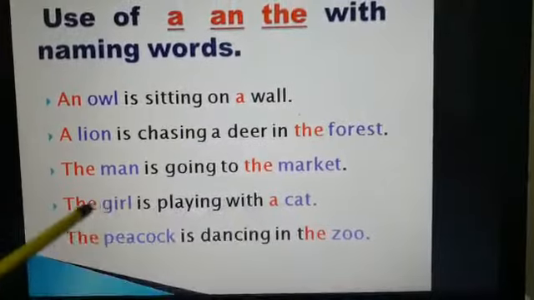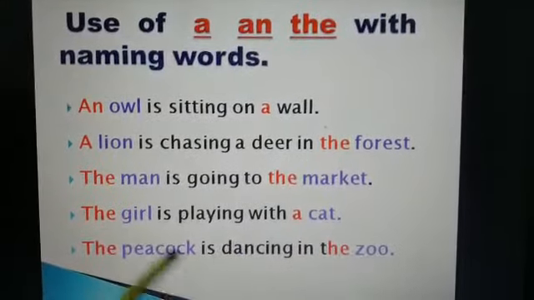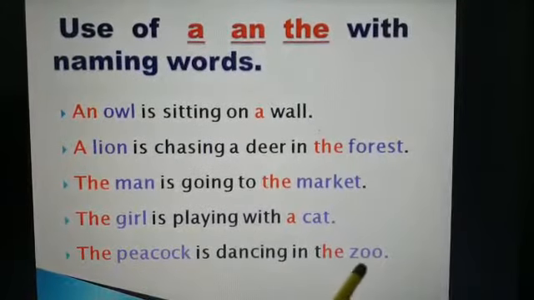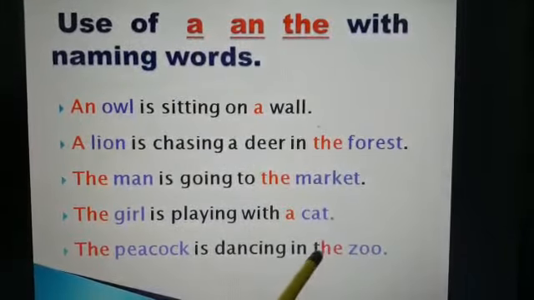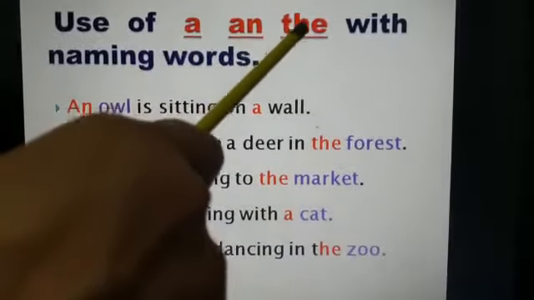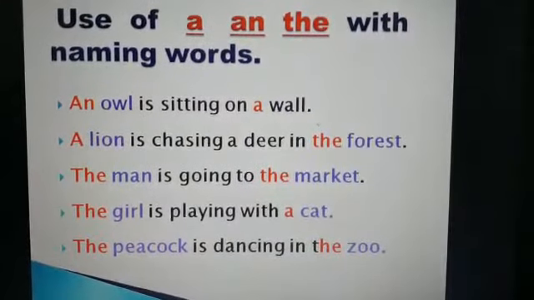They are coming together. The peacock is dancing in the zoo. Peacock is a naming word and the is an article. Zoo is a naming word and the is an article. So we understand that articles are used before naming words.